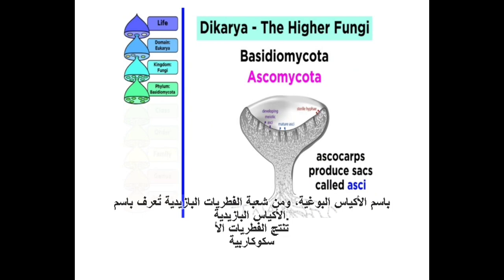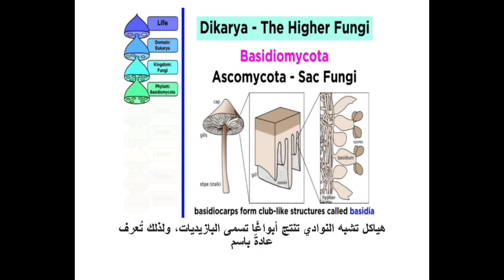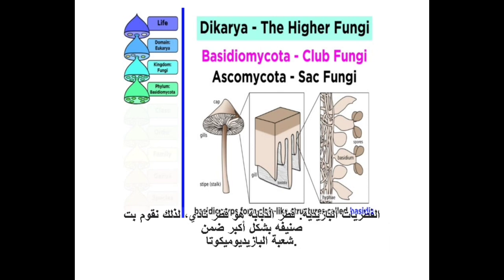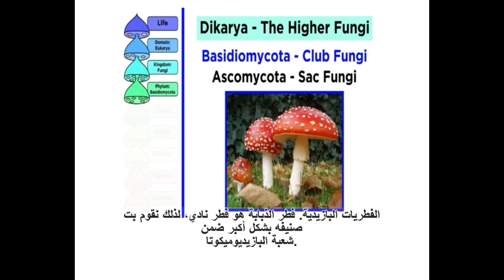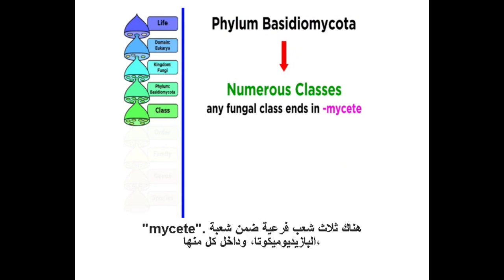The ascocarps produce sacs of spores called asci, and are therefore commonly known as sac fungi. The basidiocarps form club-like structures that produce spores called basidia, and are therefore commonly known as club fungi. The fly agaric is a club fungus, so we classify it further into the phylum Basidiomycota. The taxon below a phylum is known as a class. Any class within the kingdom of fungi has the ending mycete.